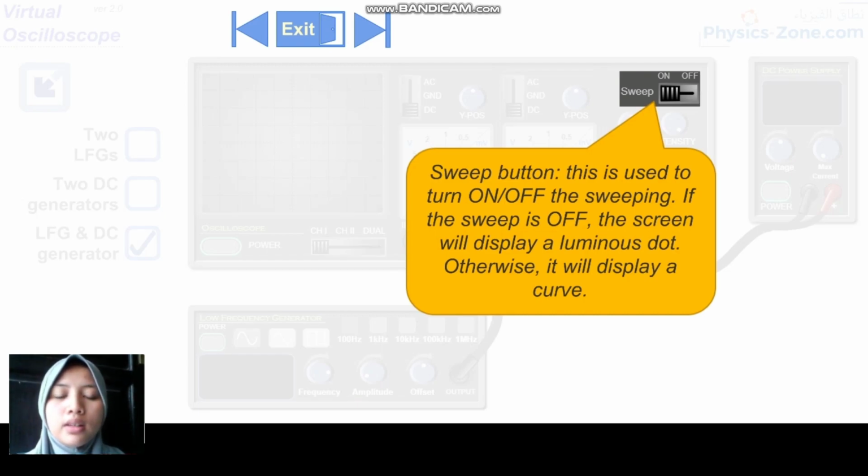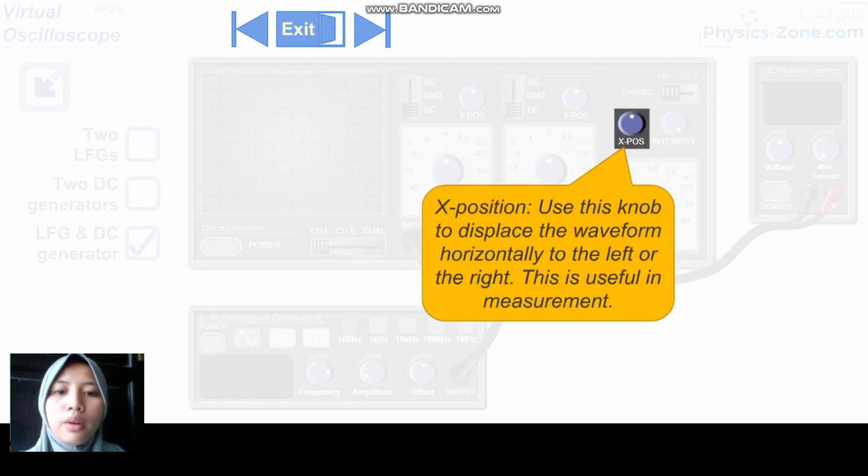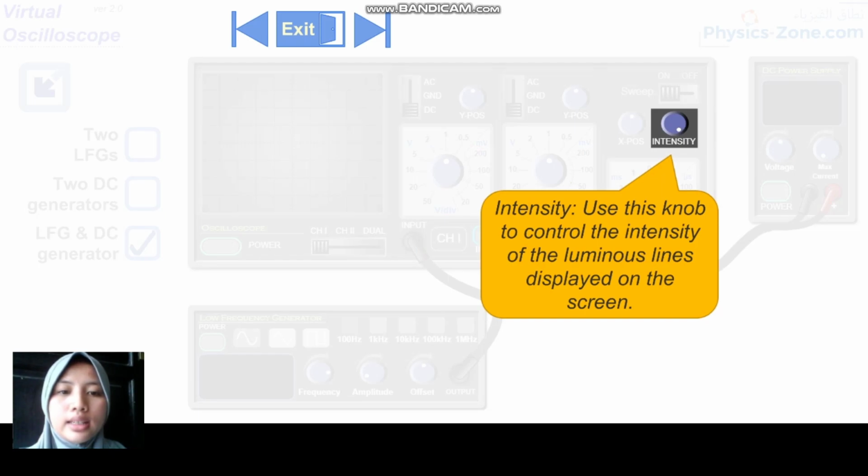If the sweep is off, the screen will display a luminous dot. Otherwise, it will display a curve. Next is X position. Use this knob to move the wave horizontally to the left or to the right. This is useful in measurement. Next is intensity. Use this knob to control the intensity of the luminous line displayed on the screen.